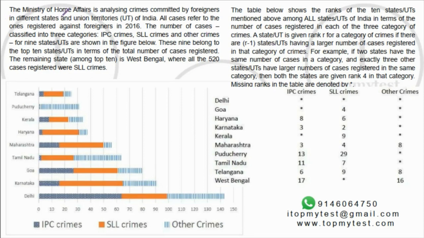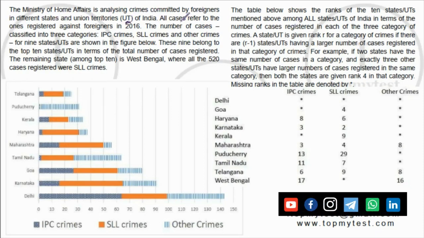The Ministry of Home Affairs is analyzing crimes committed by foreigners in different states and union territories of India. All cases refer to the ones registered against the foreigners in 2016. The number of cases classified into three categories: IPC, SLL, and other crimes for 9 union territories and states is shown in the figure. The 9 belong to the top 10 in terms of total number of cases registered. So these are the 9 out of the top 10, and the remaining state is West Bengal, where there are a total of 520 crimes. They are all SLL types of crimes.